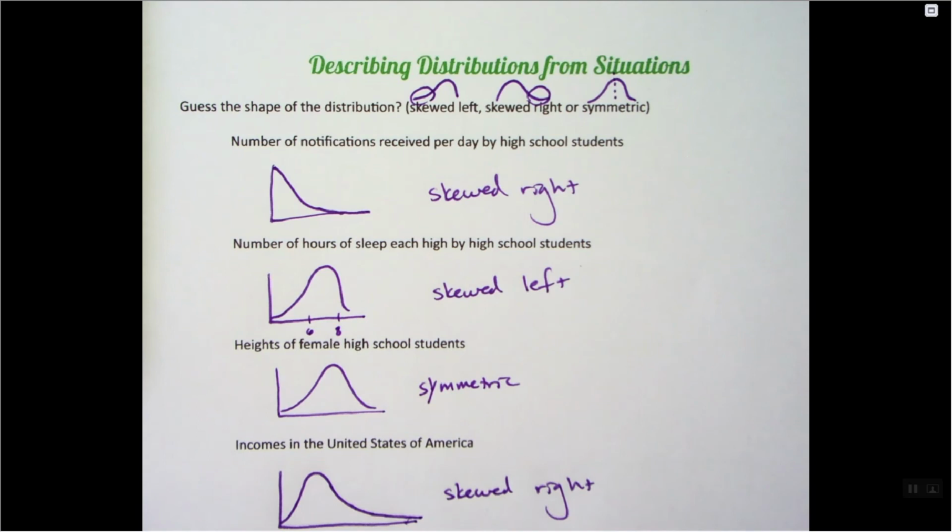Again, the skewness follows the tail, the part where it's leaning out, where it's longer on that side is how you define the skewness.